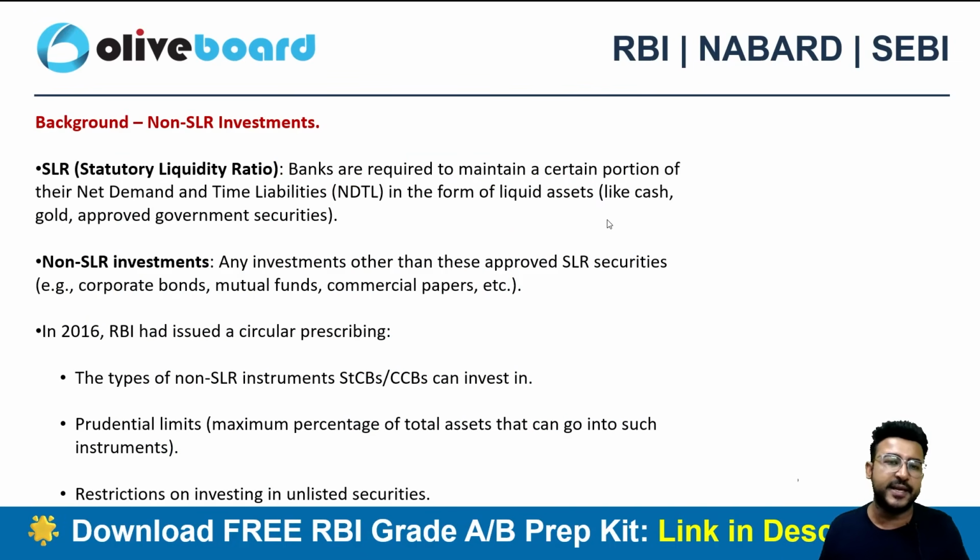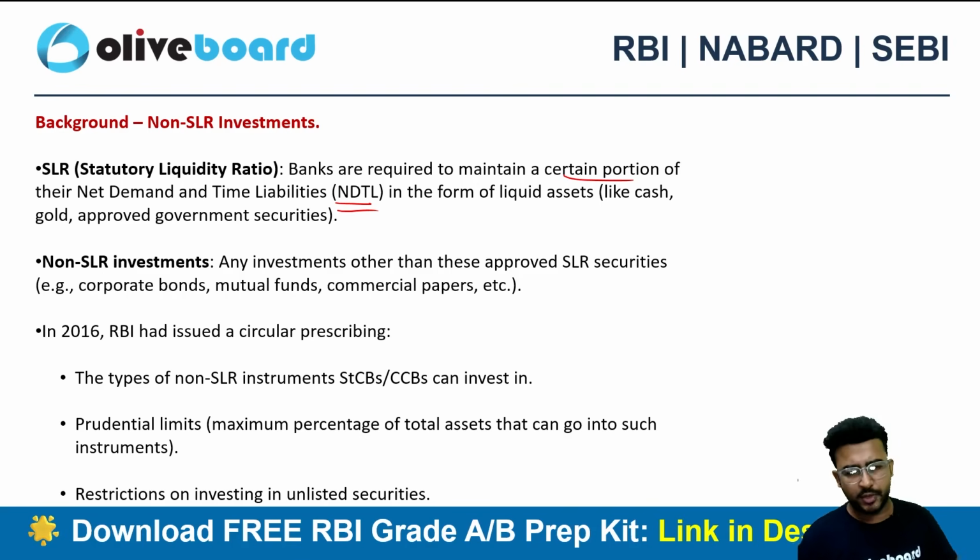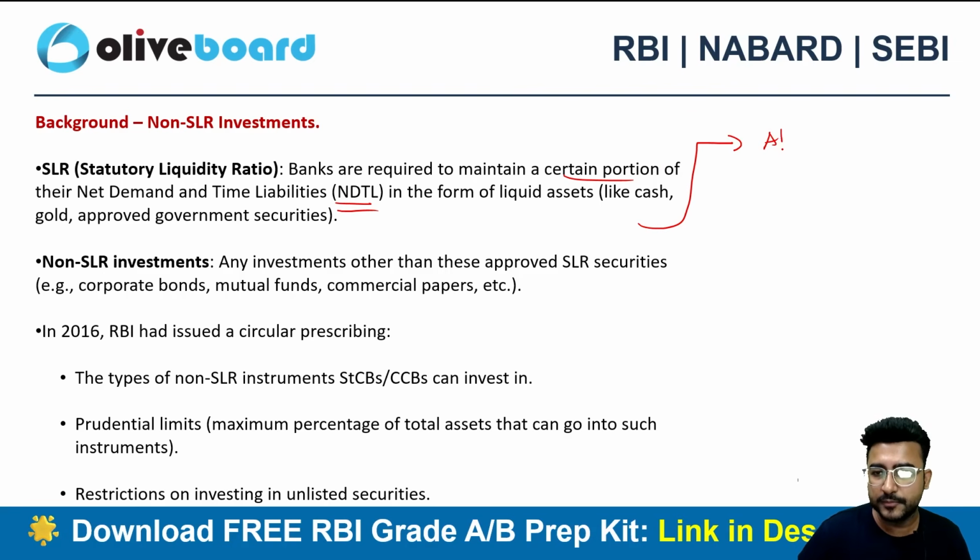Every regulated entity needs to maintain a specific statutory liquidity ratio, right? A certain portion of their NDTL, net demand and time liability, in the form of liquid assets. Now it can be cash, it can be gold or any other approved security.